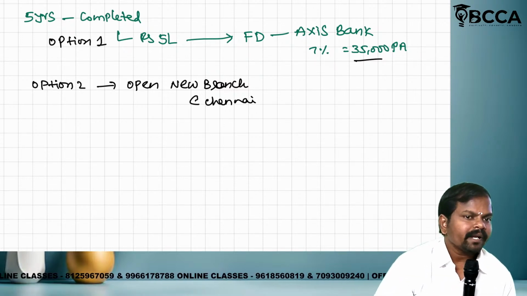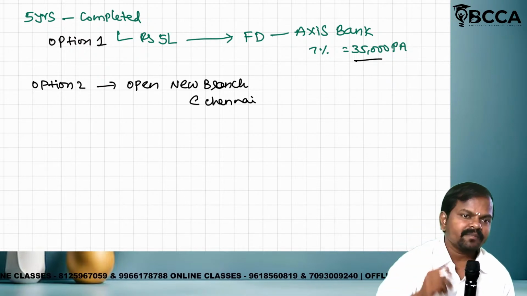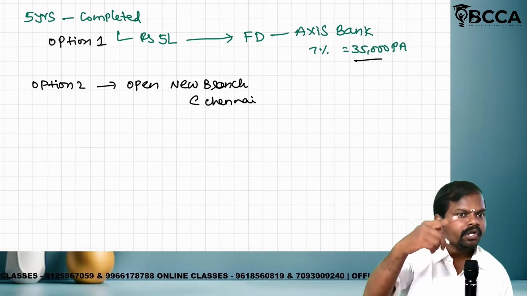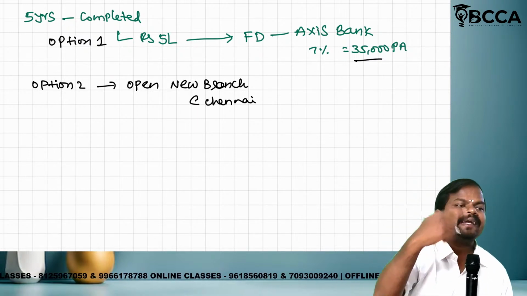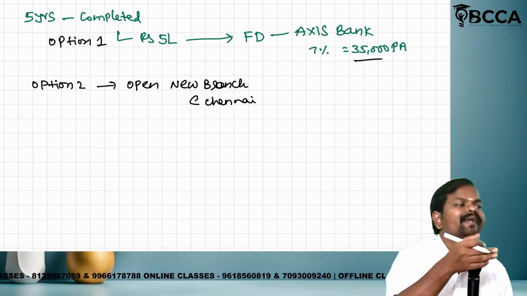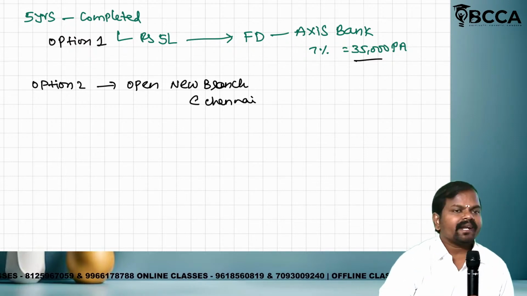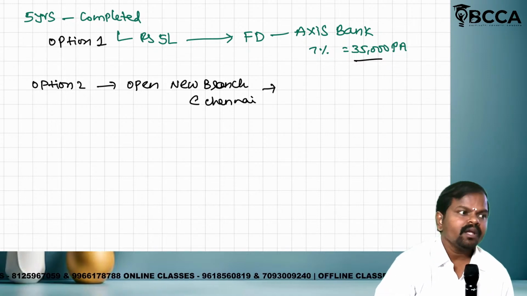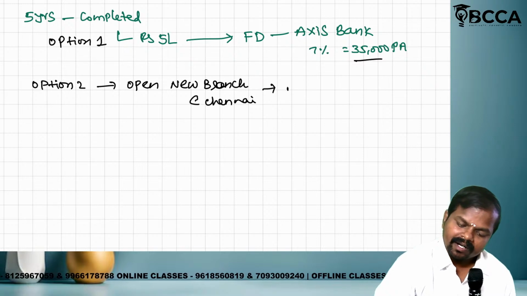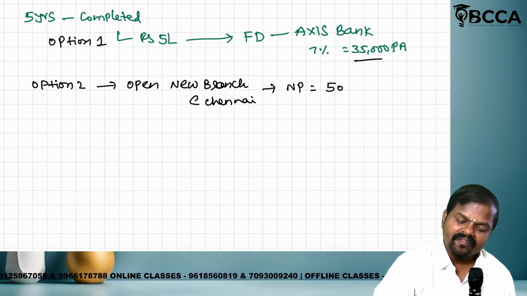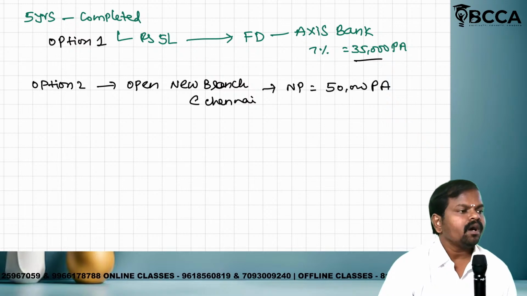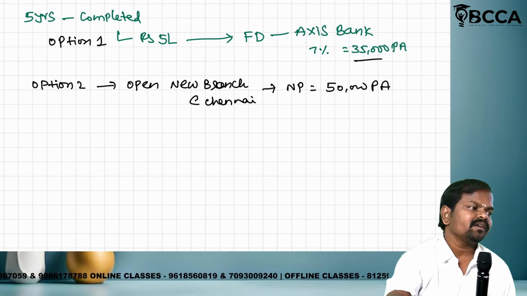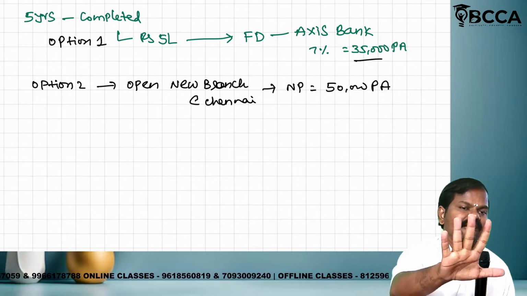For opening a new branch, we have to take rental premises at Chennai. That is a cost for me. New employees should be recruited. Maintenance cost, called electricity bill, water bill, floor cleaning, all these maintenance costs will be there. If the Chennai branch is opened, we will get a net profit of roughly 50,000 per annum. Net profit means after all expenses. If you invest 5 lakh, 50,000.